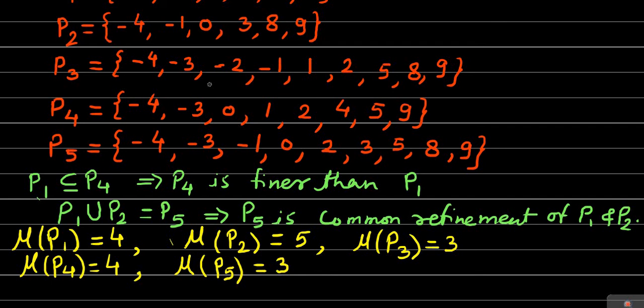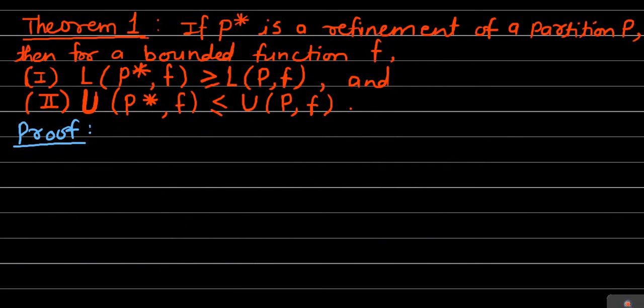After this, next we will move to theorem number 1 and the corollary based on it. Now we will prove the first theorem of this paper, which is about the relationship between the lower sum and upper sum on a partition and on its refinement.